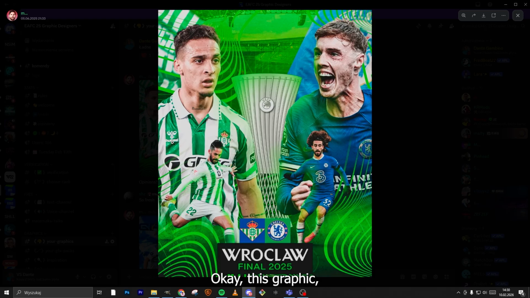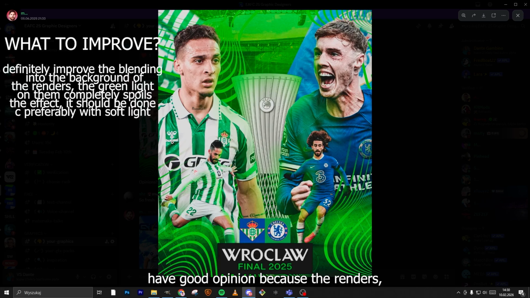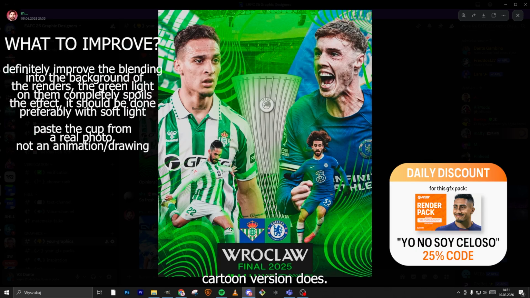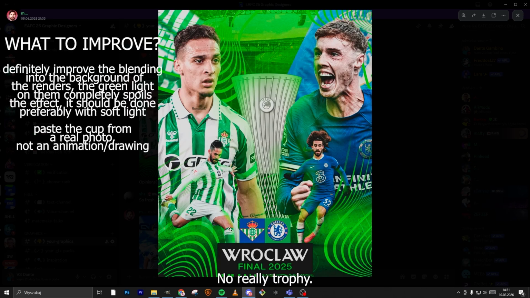Okay, this graphic, I don't have a good opinion, because the renders are not well placed, not well integrated into the background, and that cup trophy, I know it's a cartoon version, that's not a real trophy.